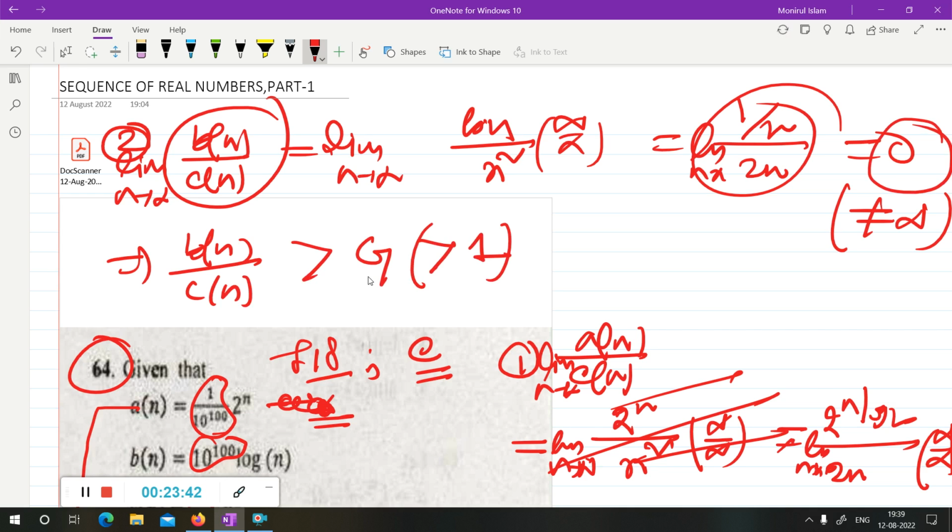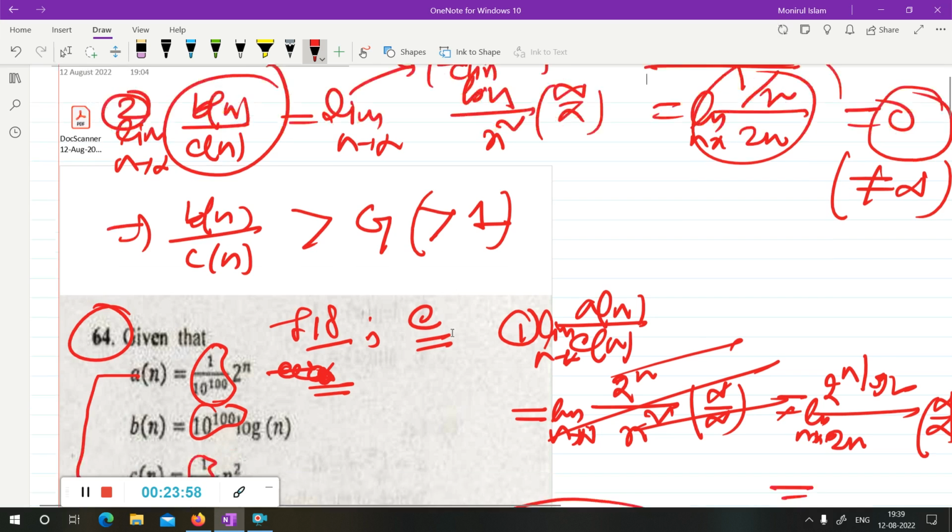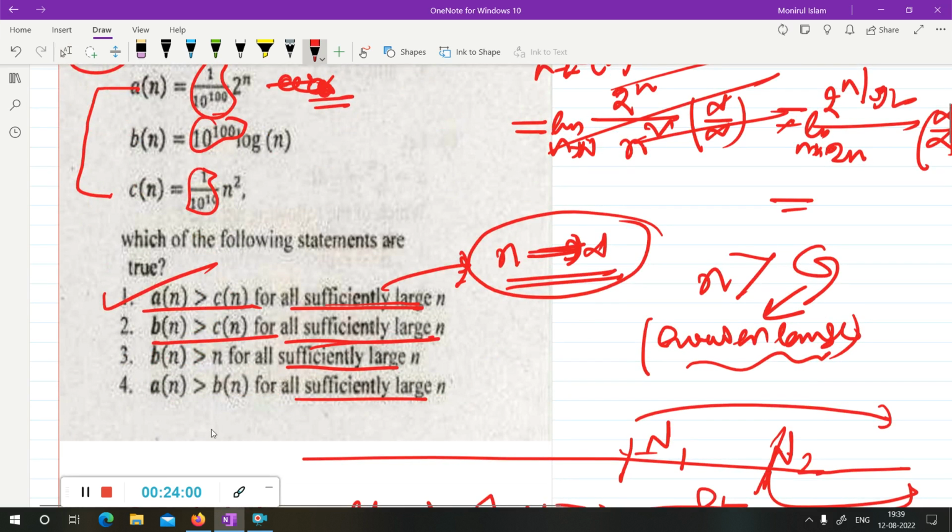Since the limit is 0, applying the definition of limit, you will get bn upon cn minus 0 should be less than epsilon. So we get bn should be less than epsilon cn. So we get the reverse inequality. From here you can say this is not correct.